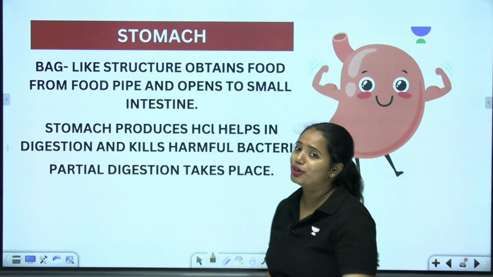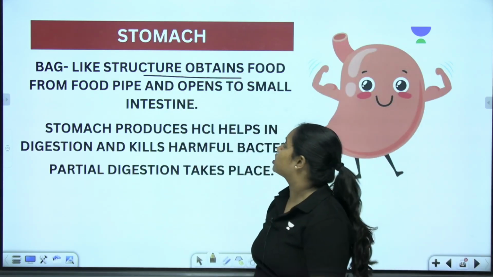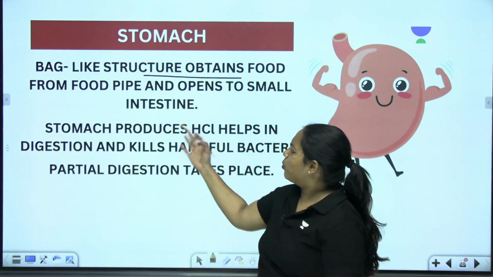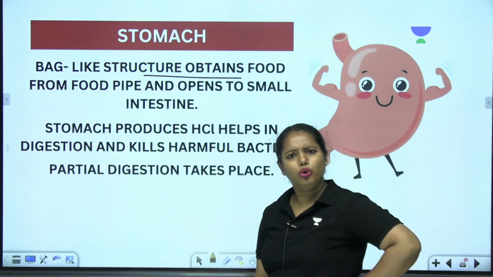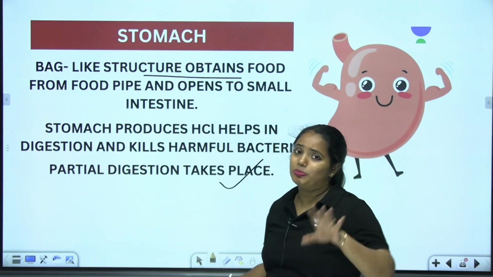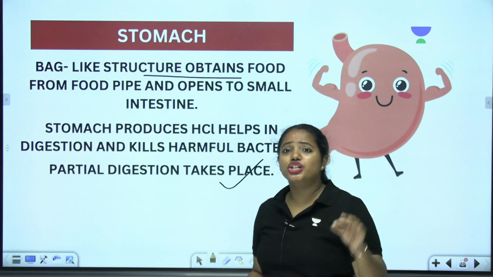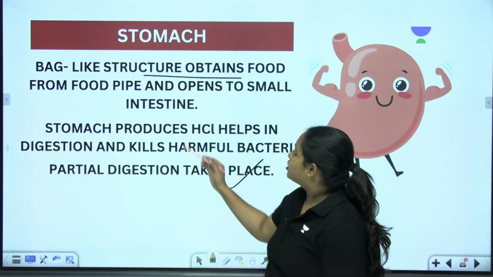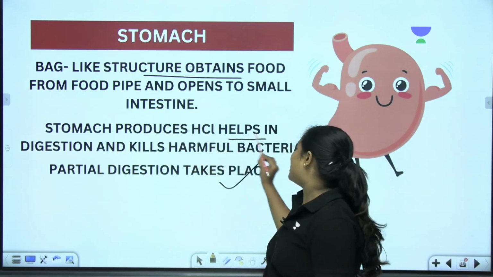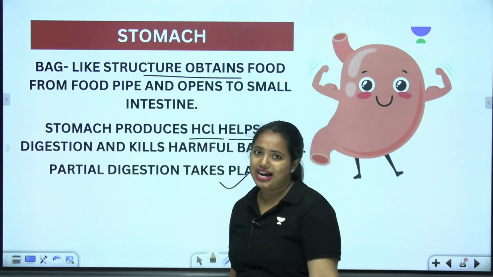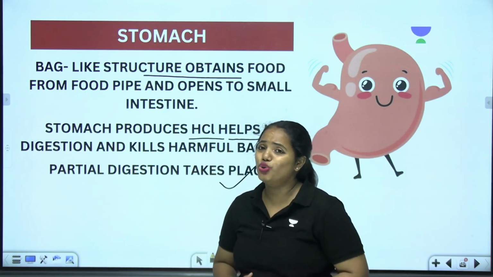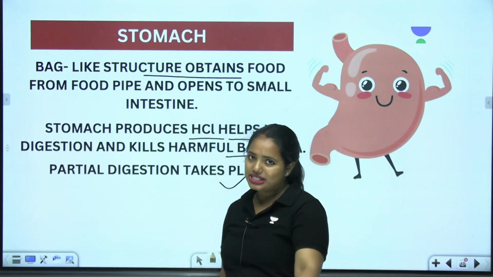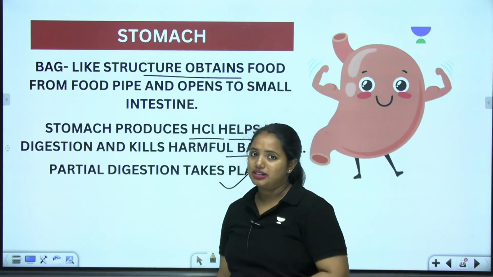Now look at it. It's all about the stomach. The stomach is a J-shaped structure, and it starts from the esophagus and ends at the small intestine. But what about the digestion? Partial digestion takes place here. Please understand, in the stomach, partial digestion takes place. It's not the complete digestion. It is always partial digestion. The stomach produces HCl. What is HCl? Hydrochloric acid. This hydrochloric acid is going to kill the germs present inside your food items. Got it? This is the way the HCl is going to help us in digestion.